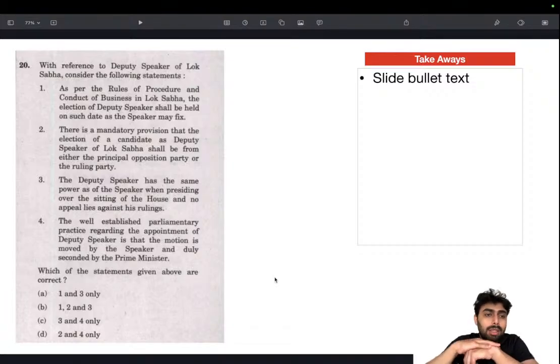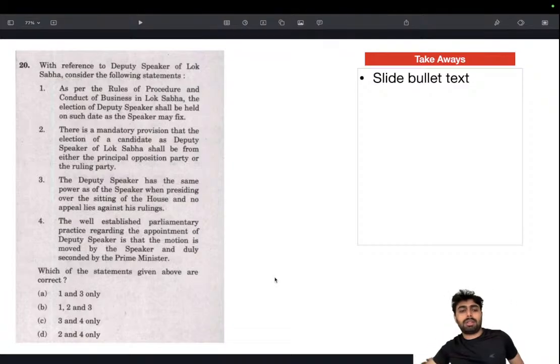Then another one. With reference to Deputy Speaker of Lok Sabha, consider the following statements. Okay. As per the rules of procedure and conduct of business in Lok Sabha, the election of Deputy Speaker shall be held on such a date as the Speaker may fix. There is a mandatory provision that the candidate elected as Deputy Speaker of Lok Sabha shall be from either the principal opposition or the ruling party. Deputy Speaker has the same power as Speaker when presiding over sitting of houses and no appeal lies against his ruling. The well-established parliamentary practice regarding the appointment of Deputy Speaker is that the motion is moved by the Speaker and is duly seconded by the Prime Minister. Okay.